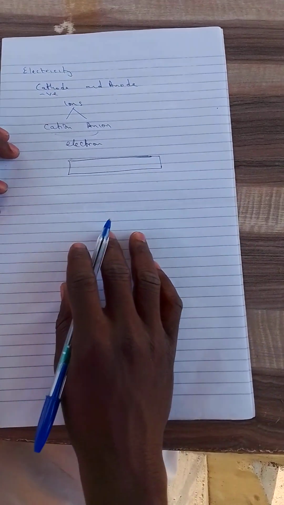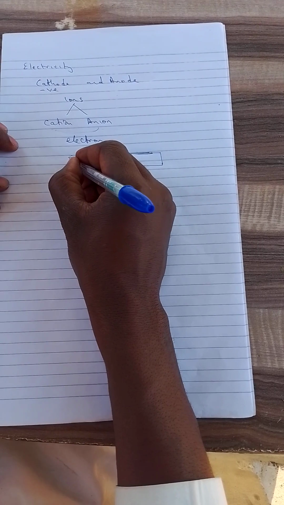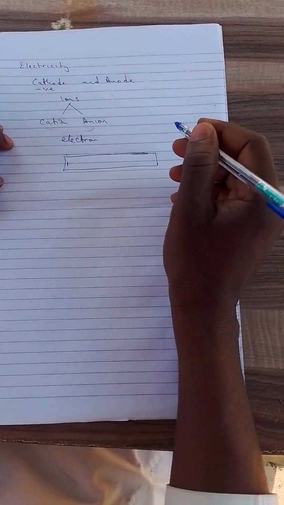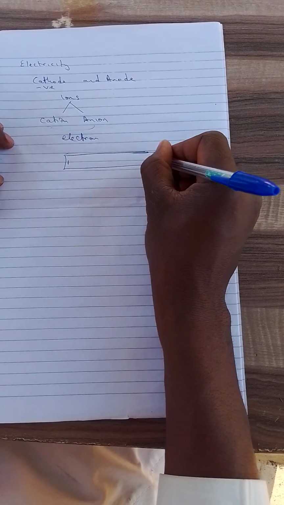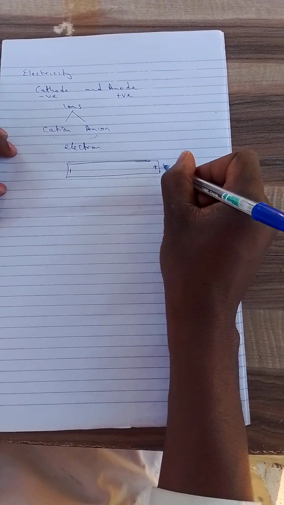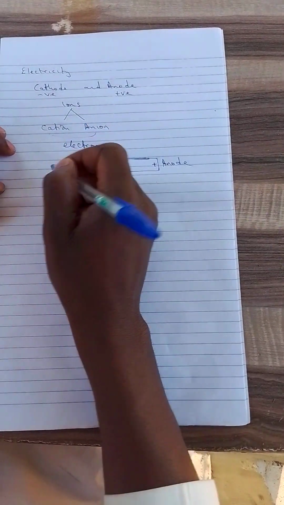Let's say this is our metal, and we have the first part, which is the negative charge, which we call a cathode, and the positive charge we call an anode. These are our charges.